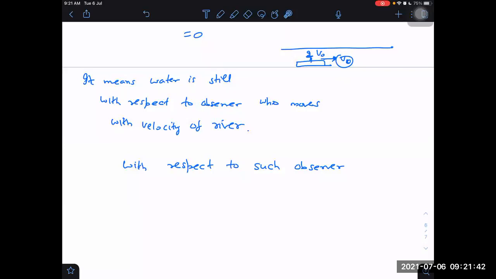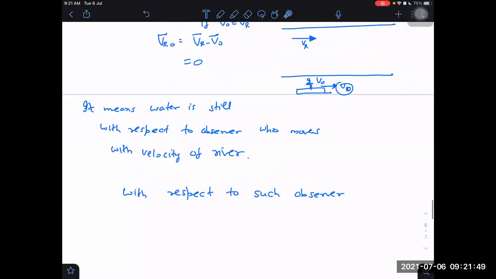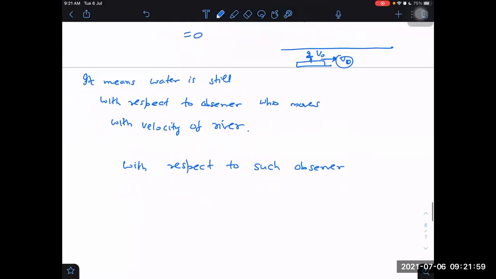Okay. So with respect to such observer, the speed will be same in all the possible directions. Understood? Right.